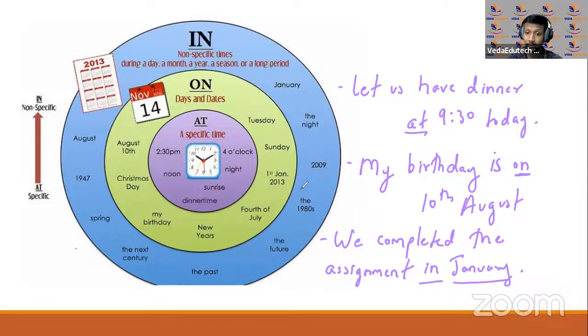Like for example here, in 1980s, 1980s a long period. It can be for a 10 years period. Decade का आगे आ जाता है. It's a long period. Future, past, next century, spring, even season that. Okay, spring it becomes a season, right? That's why. Okay, so these are different situations for time in, on and at.